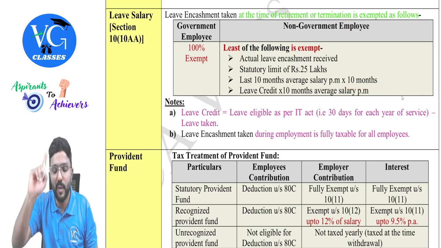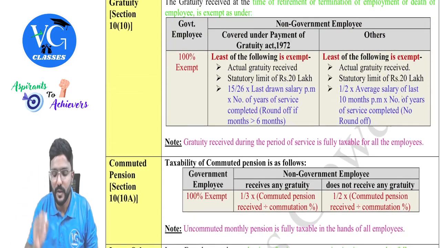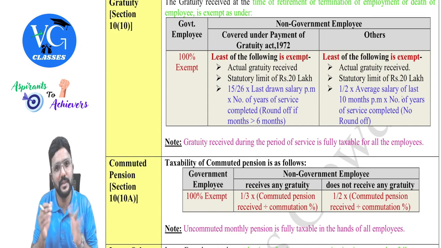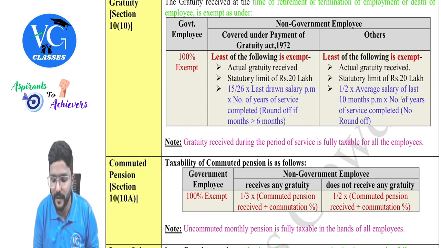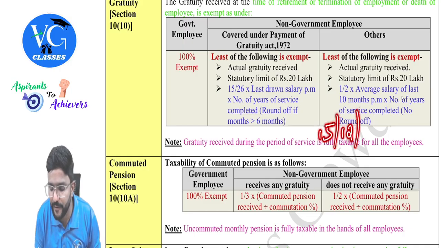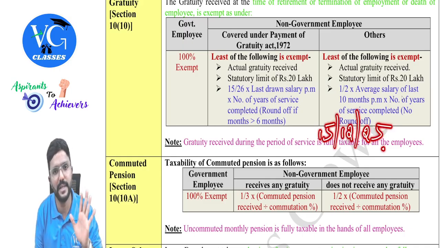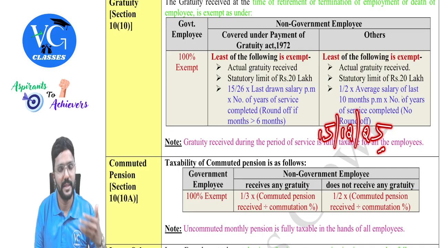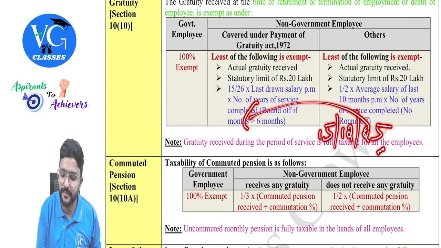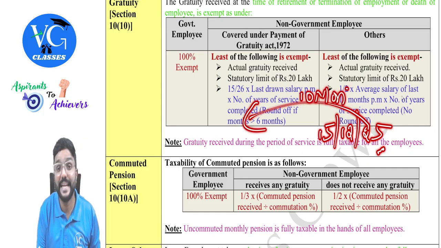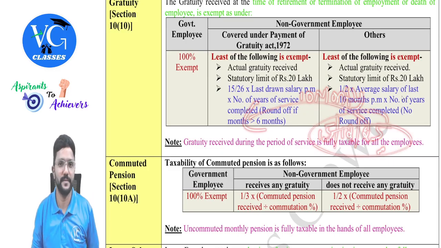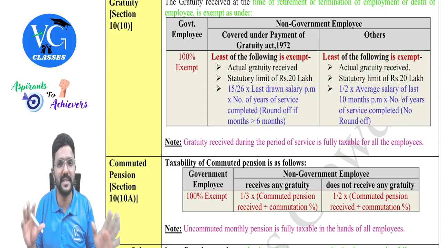Similar to gratuity. But one difference is, guys, for gratuity, when we are calculating the average salary of the last 10 months, we need to exclude the month of retirement. For example, if I retire on, assume, 15th December 25, completely ignore December. Take 10 months starting from November. Okay, that is the last 10 months. Whereas if it is for leave encashment, we need to count 10 months from the date of retirement. From 15th December, I need to go back to the last 10 months. Sir, will they ask the days calculation or months calculation and all?